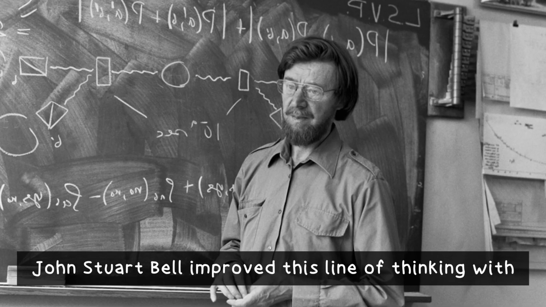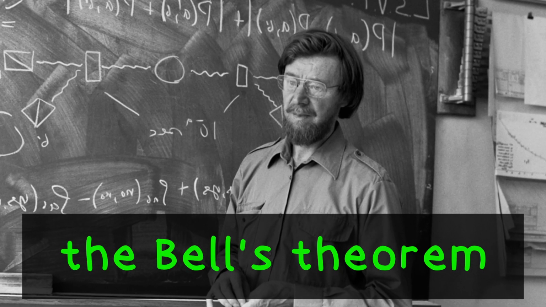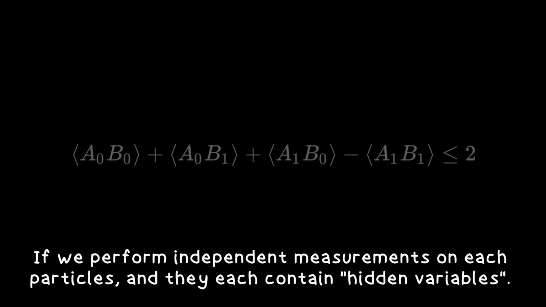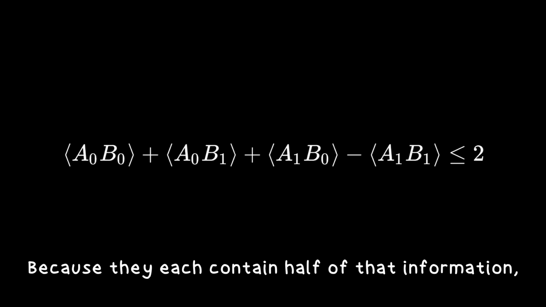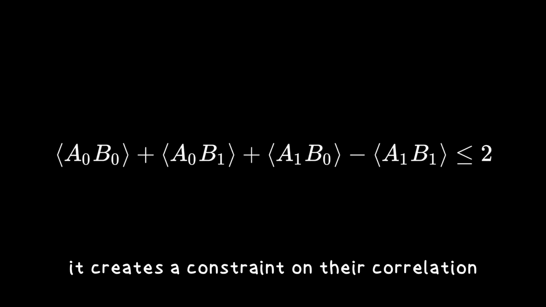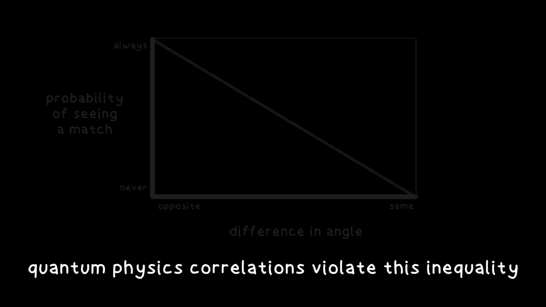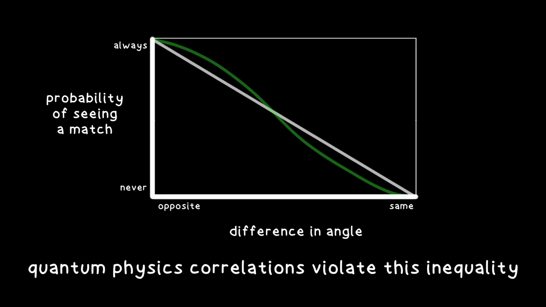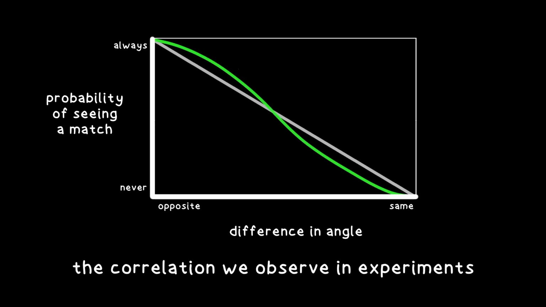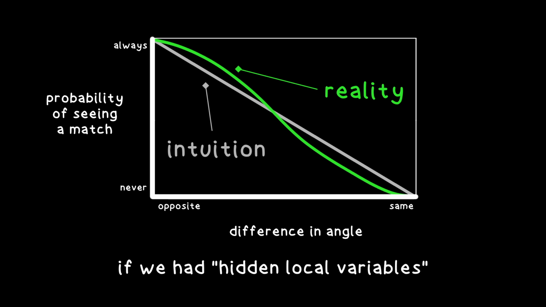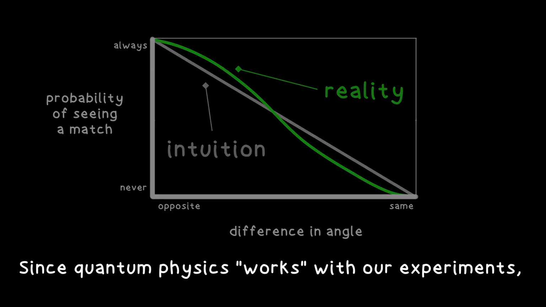John Stuart Bell improved this line of thinking with Bell's theorem. If we perform independent measurements on each particle, then they each contain hidden variables. Because they each contain half of that information, it creates a constraint on their correlation that is known as the Bell inequality. But Bell then shows that the quantum physics that we observe with experiments violate this inequality. The correlation we observe in experiments doesn't match the constraints that he computed if we had hidden local variables. Since we see that quantum physics works with our experiments, something must be wrong in the reasoning.